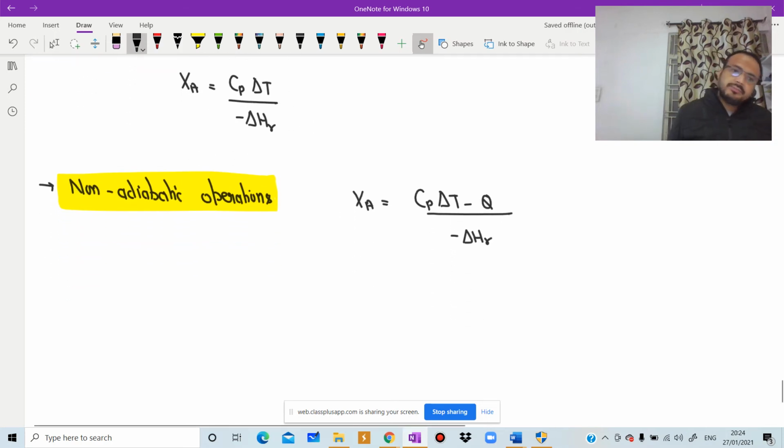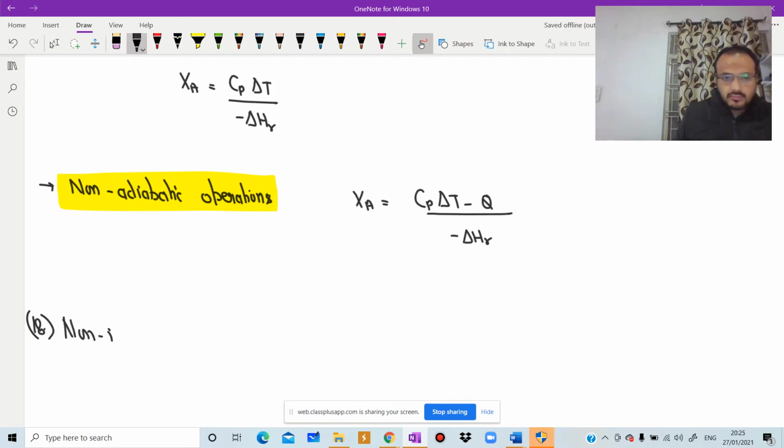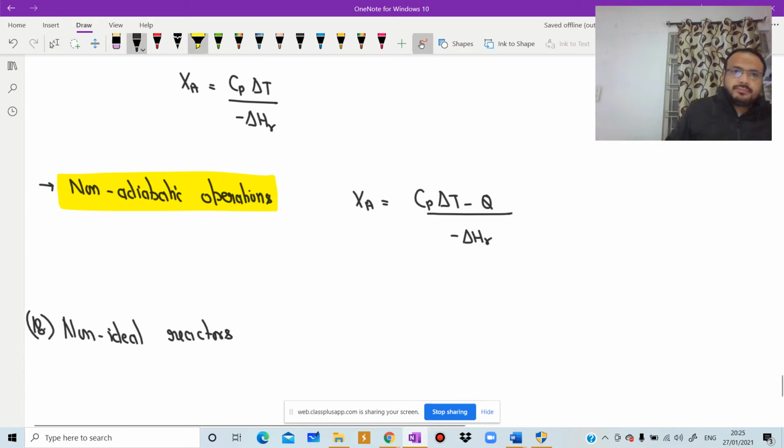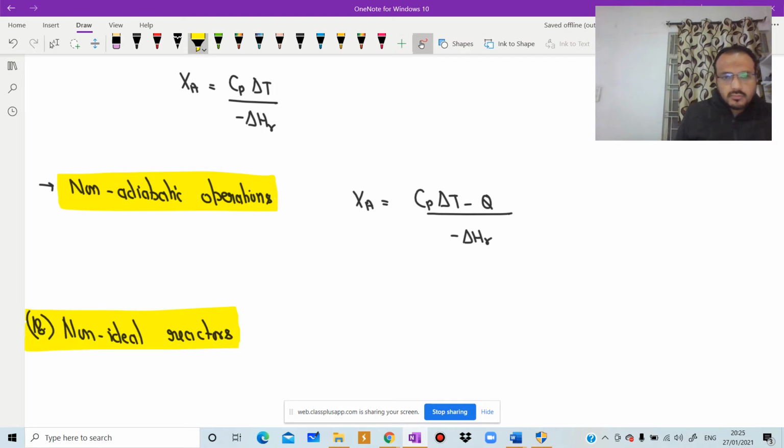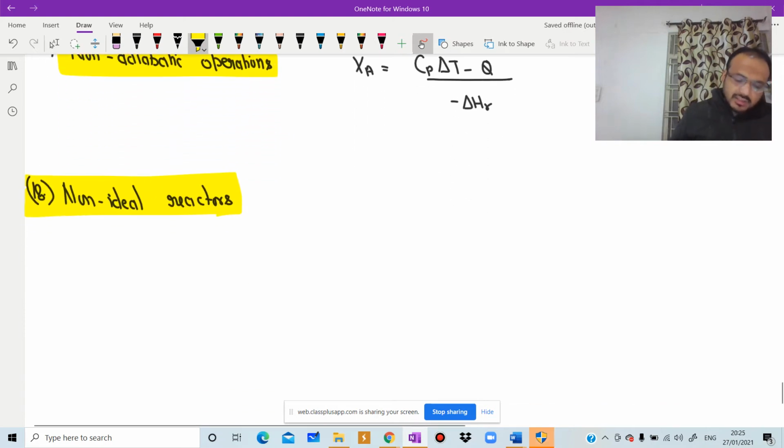Write down 18th: Non-ideal reactors. So we use three concepts to define the non-ideal reactor. One is the distribution of residence time.